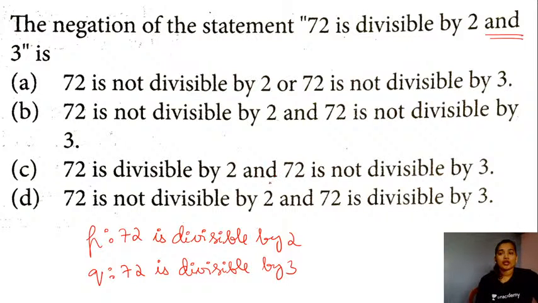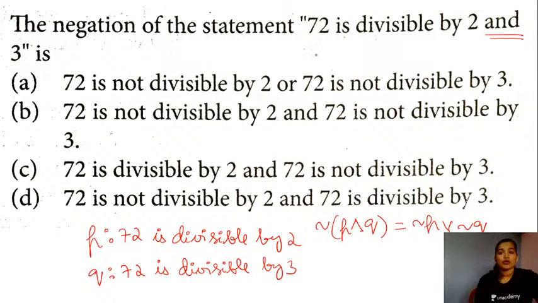So whenever you are asked for the negation of the conjunction between your statements P and Q, this will be equal to negation of P, disjunction, negation of Q. "And" will be replaced by "or," and you will have negation of statement P and negation of statement Q put together with the "or."